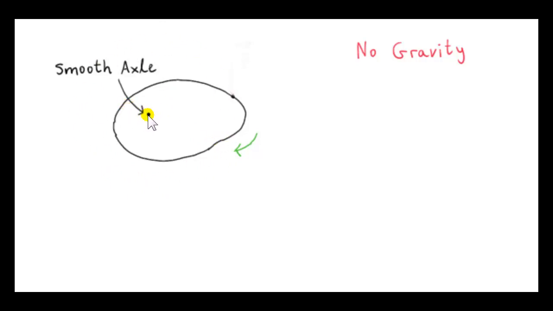If there was friction here, if the axle wasn't perfectly smooth, then the axle would exert a force on the body in this direction. Say, at this point here where the axle is in contact with the body, we would have a force that's resisting the motion, and the body would come to a stop eventually.